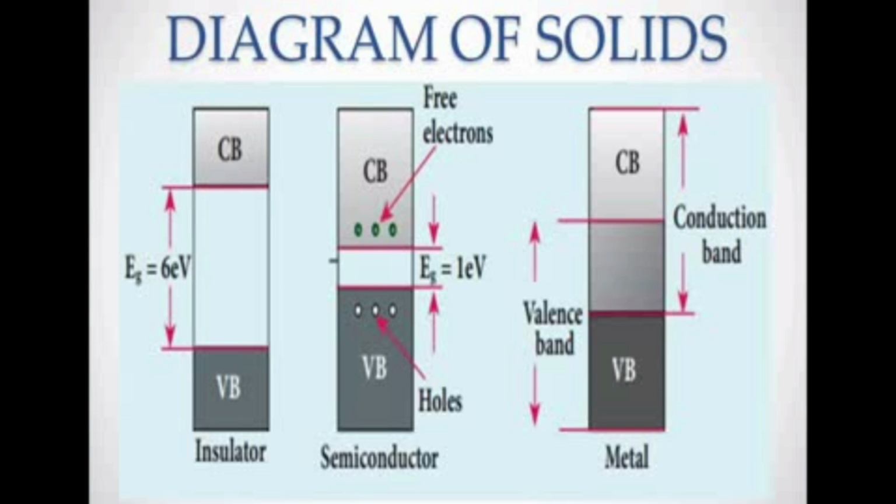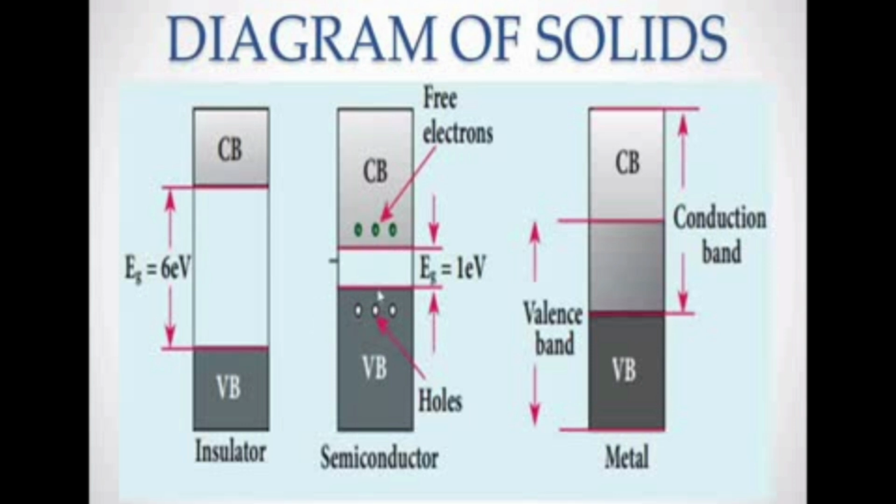The last thing is the semiconductor. See here, it's a semiconductor. The energy gap between the valence band and the conduction band is very small, equal to about 1 electron volt, up to 3 electron volt. Semiconductors have an energy gap of less than 3 electron volt. When we give a small amount of energy, the electron can jump from the valence band to the conduction band, even at ordinary room temperature. So a very small amount of energy is enough.